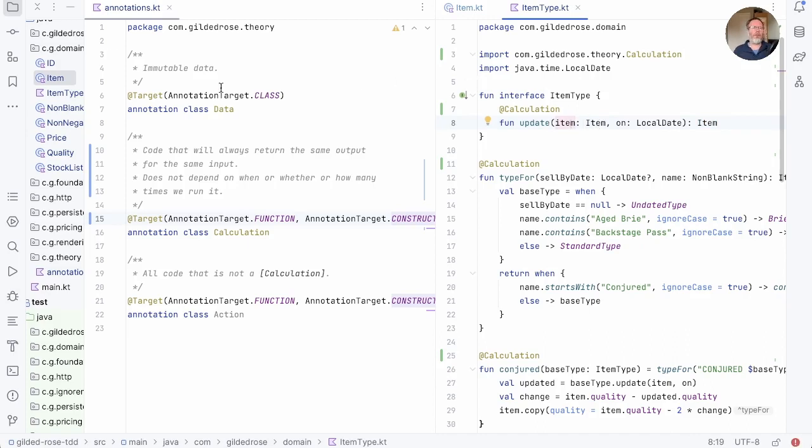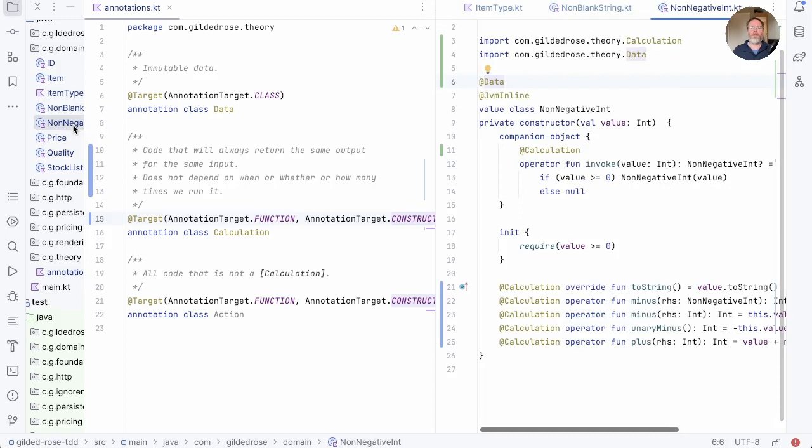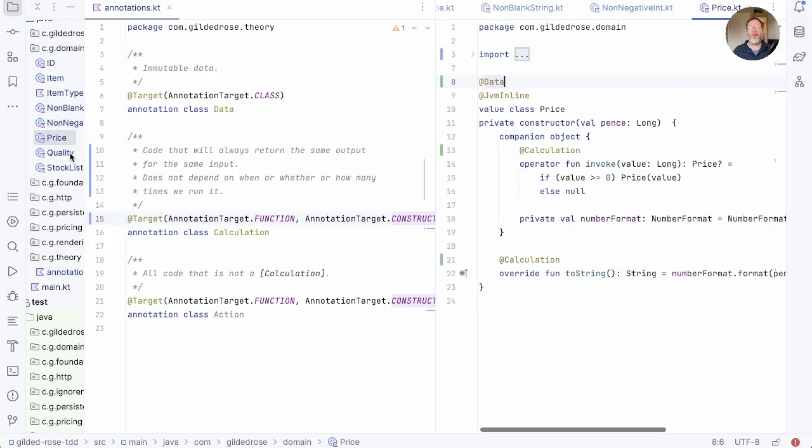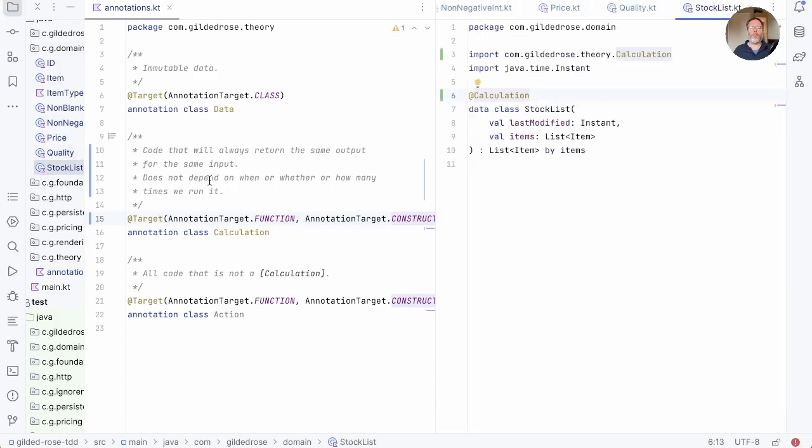Okay, for the rest of our domain package, I've filled in the bits so you don't have to. Non-blank string is data and everything about it is a calculation. Non-negative int is data and everything about it is a calculation, including these operations here, because none of them mutate anything. They only depend on the inputs. Same as for price, quality, and stock list.